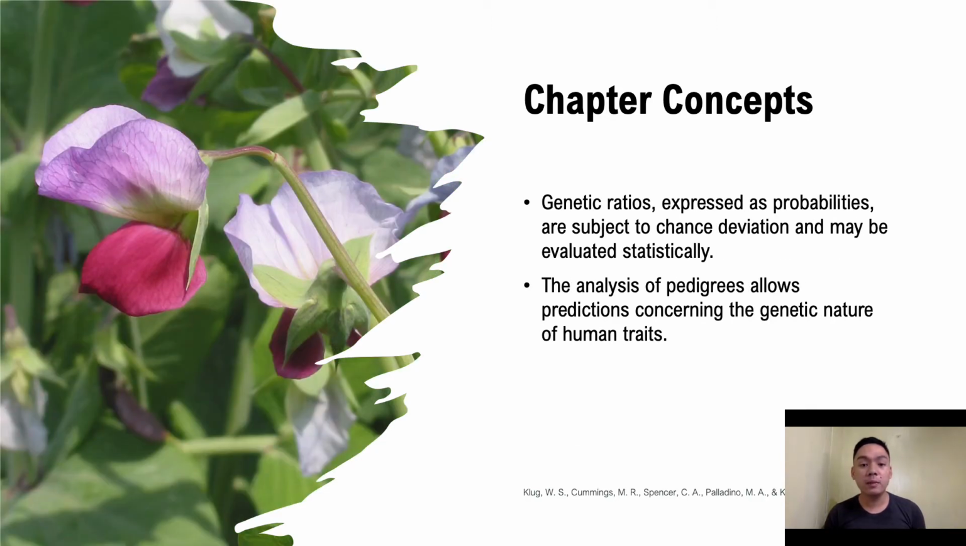And also we will be looking at genetic ratios, which are expressed as probabilities that are subject to chance deviation and may be evaluated statistically. And lastly, the analysis of pedigrees. These pedigree charts allow prediction concerning the genetic nature of certain human traits, and that includes diseases in humans.